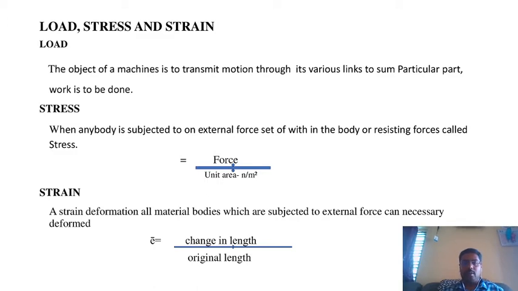That means a load can be applied. To carry out their functions, the various parts of the machines are subjected to forces whose analysis is essential. Therefore, these forces may be classified as follows.